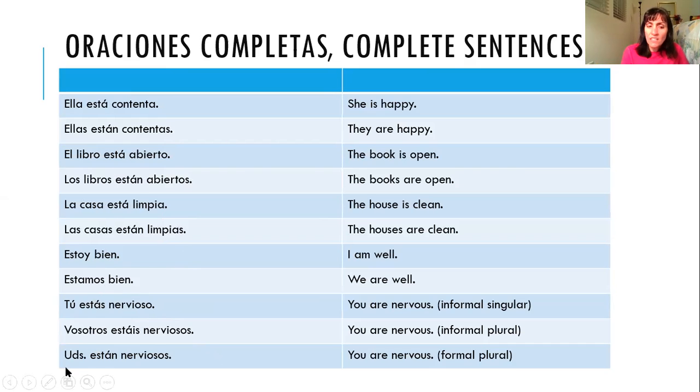So it would be ustedes están nerviosos. This one is the informal plural, and this one is the formal plural. But in Latin America, the informal plural is not commonly used. So tú estás nervioso could become plural as either vosotros estáis nerviosos in Spain or ustedes están nerviosos in Latin America.